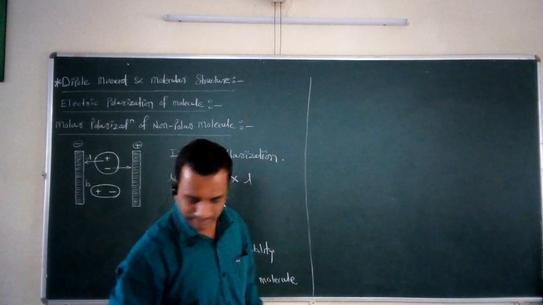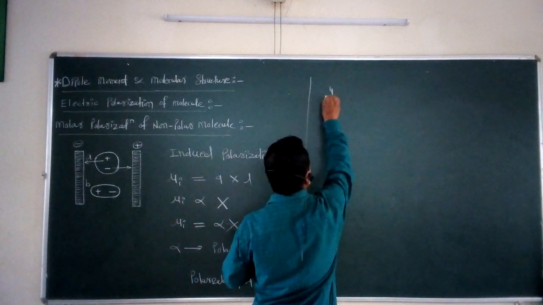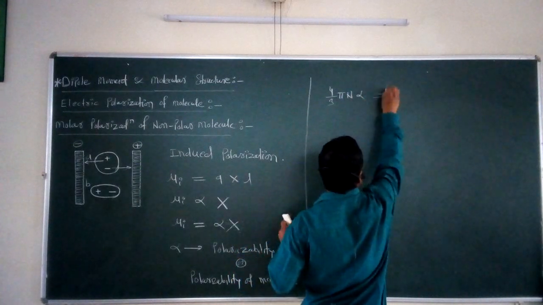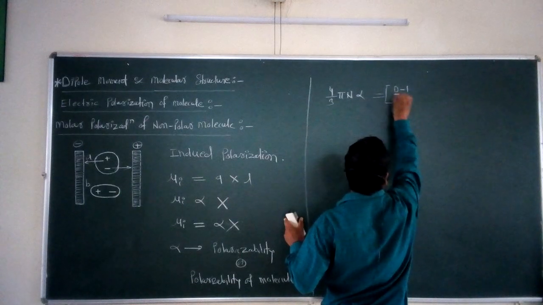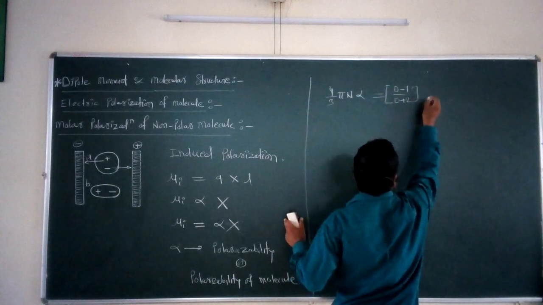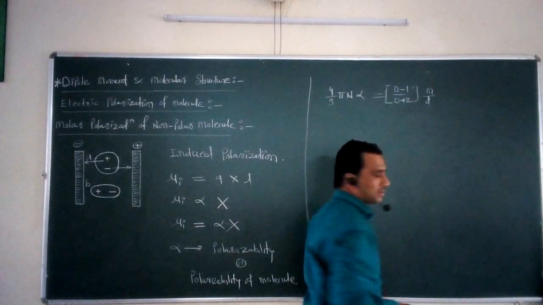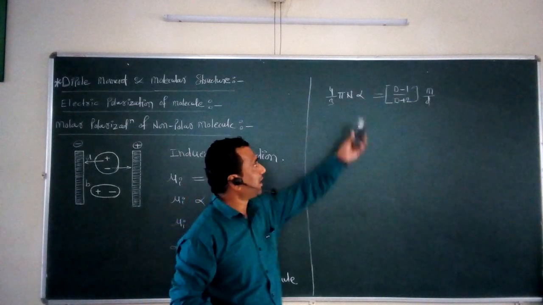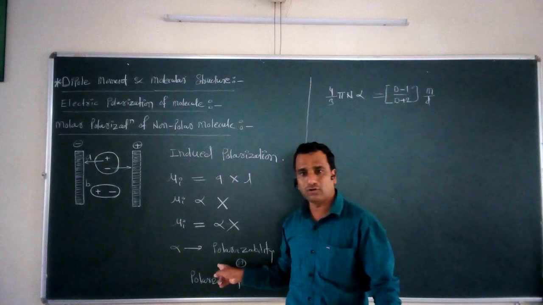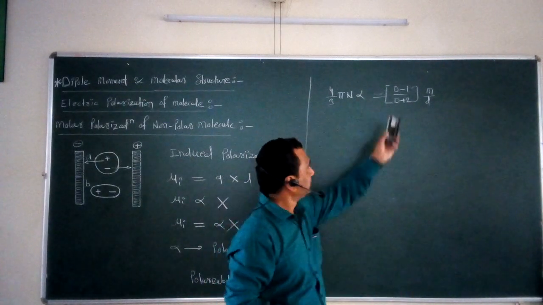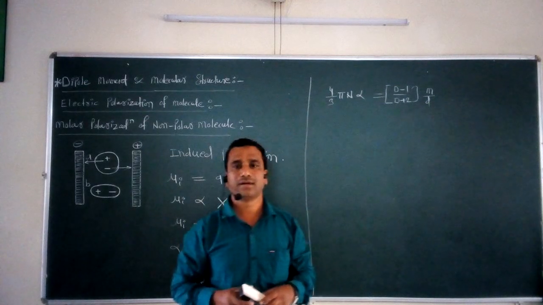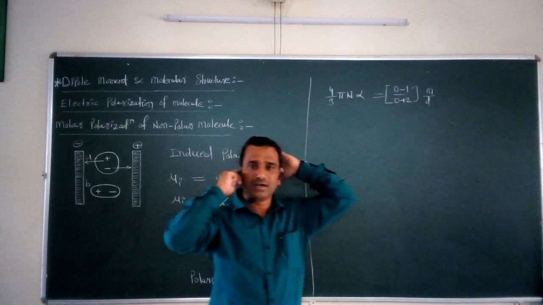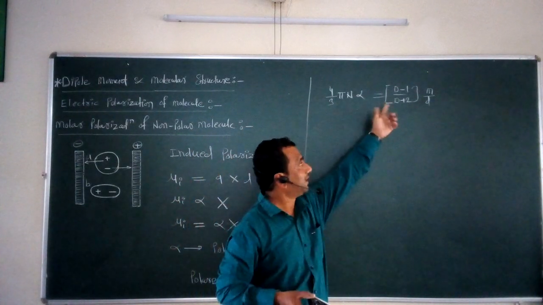According to that, they proposed one relation: 4 by 3 pi N alpha is equal to D minus 1 upon D plus 2 into M upon d. This relation was proposed by the scientists Clausius and Mossotti. It is the relationship between this alpha, which is nothing but the deformability or polarizability of the molecule, and the capital D. So this is D minus 1 upon D plus 2.